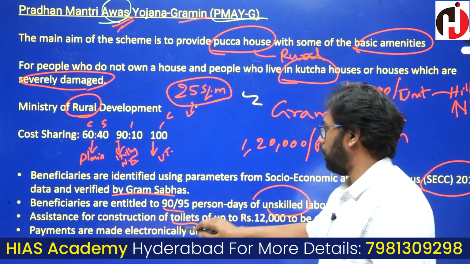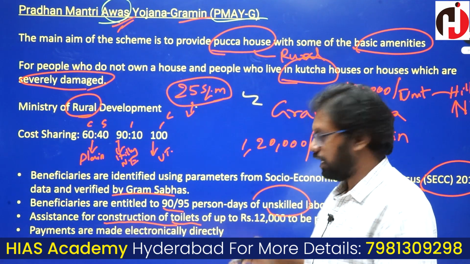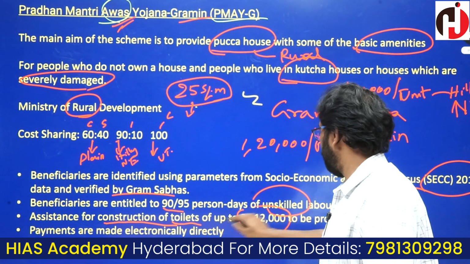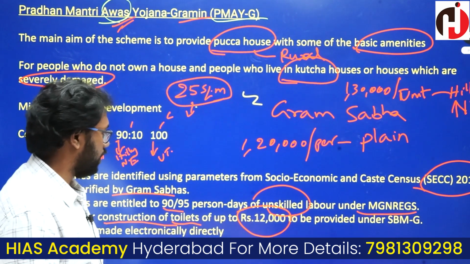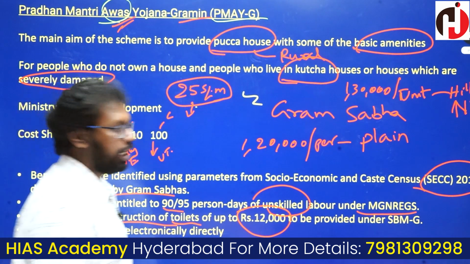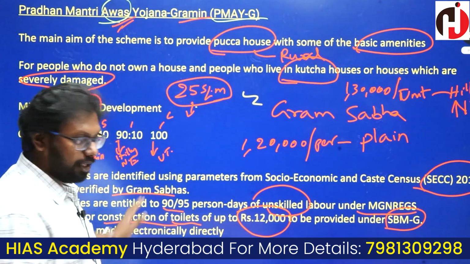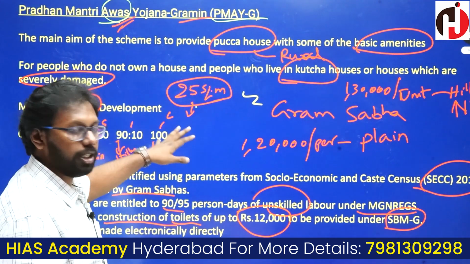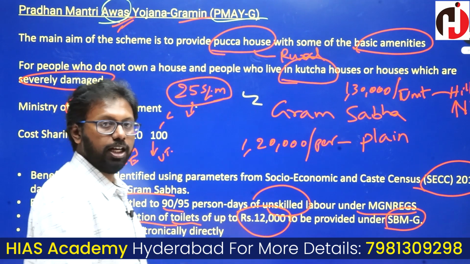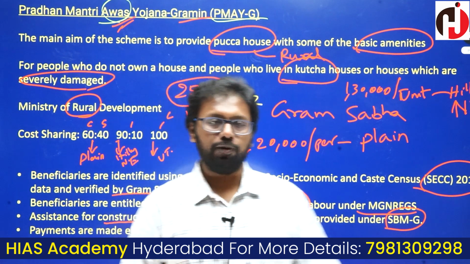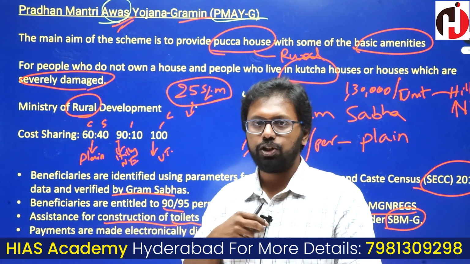Those are the little facts about this scheme. As part of it, they are promoting construction of toilets. How much assistance is provided for construction of toilets? That is 12,000, provided under the Swachh Bharat Gramin scheme. The payments are directly electronically transferred to the bank accounts or post office accounts of the beneficiary households.